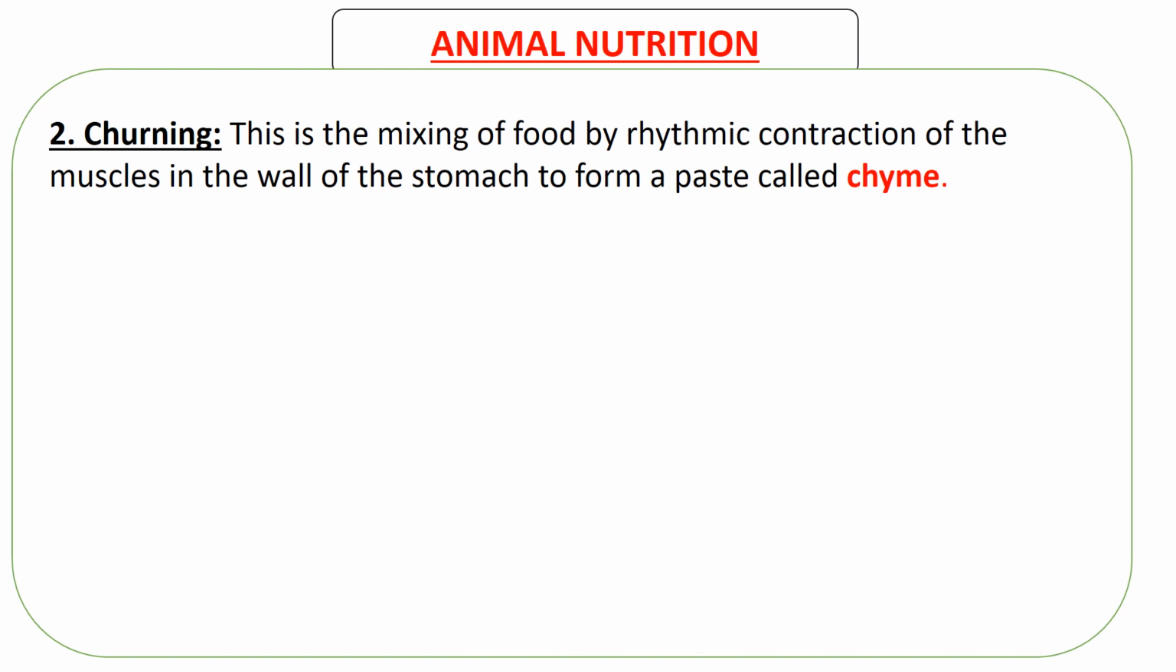Then after that, the next process is called churning. This is the mixing of food by rhythmic contraction of the muscles in the wall of the stomach to form a paste called chyme. Just like in the mouth, a bolus is formed. In the stomach, it's a chyme that is formed.